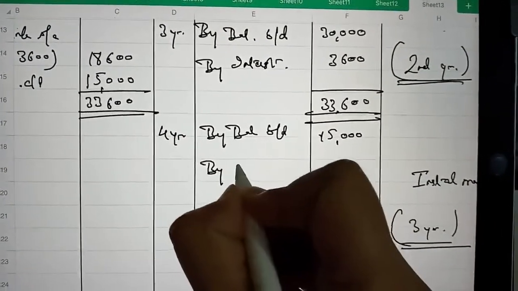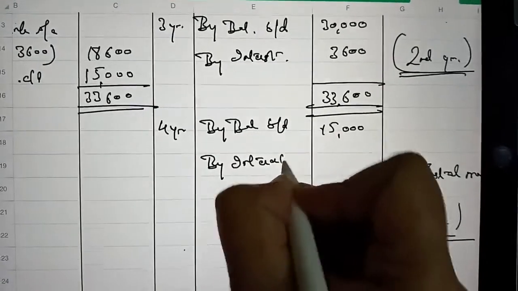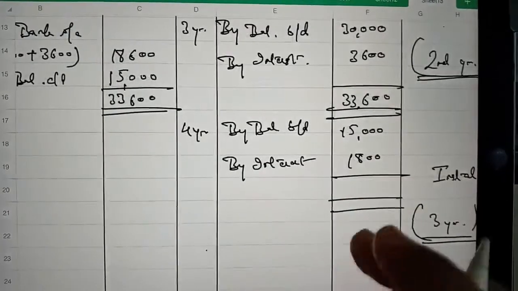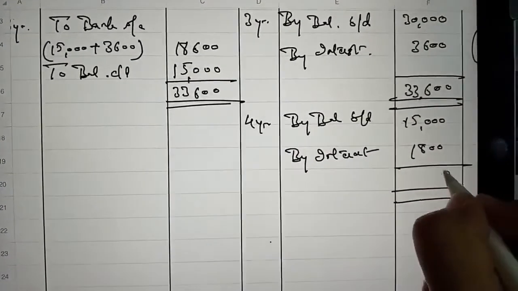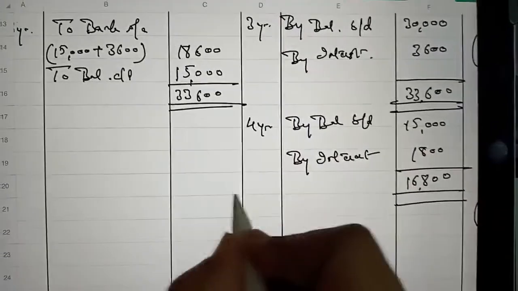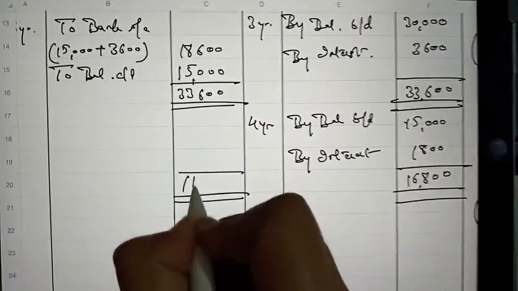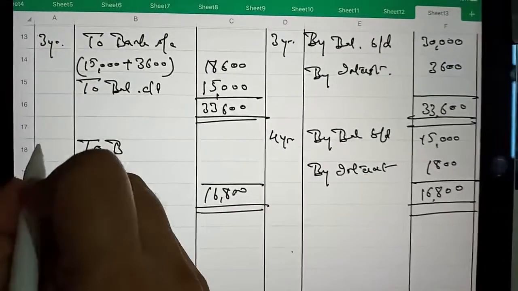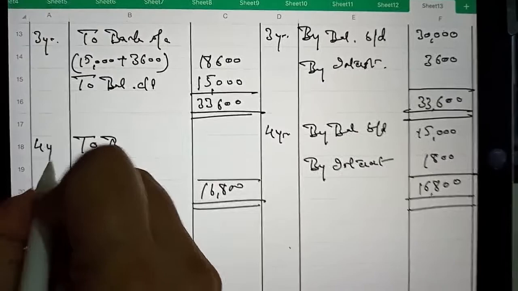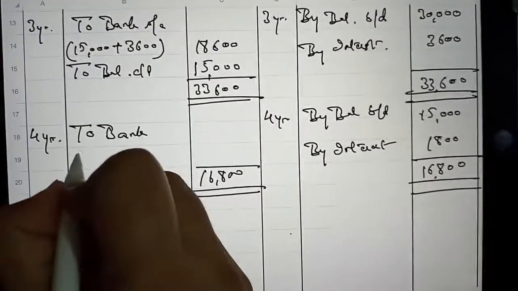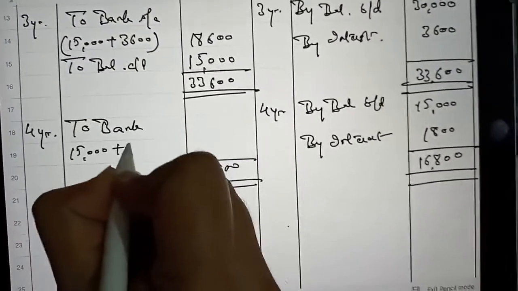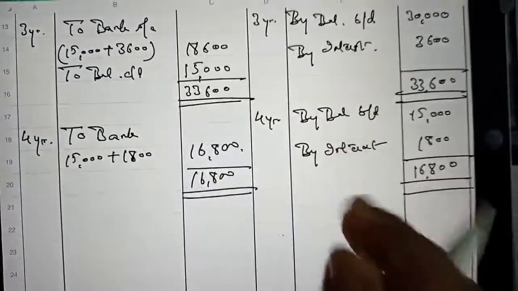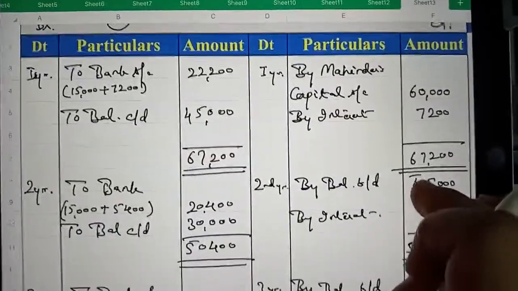So on credit side we will write interest 1800, its total is 16,800, and now on debit side we will write to bank account 15,000 plus interest, and it is 16,800. So this is M's loan account.